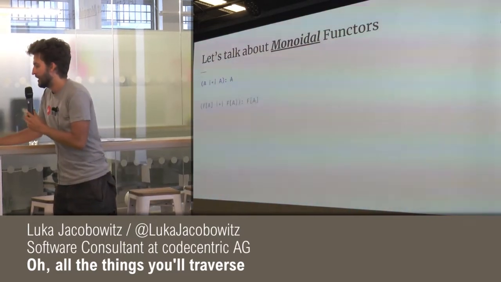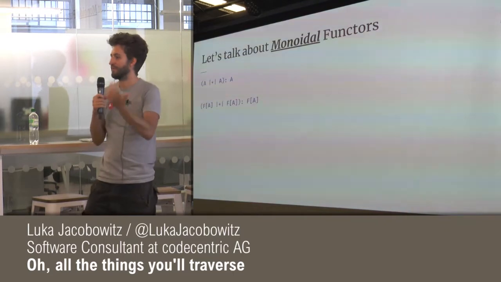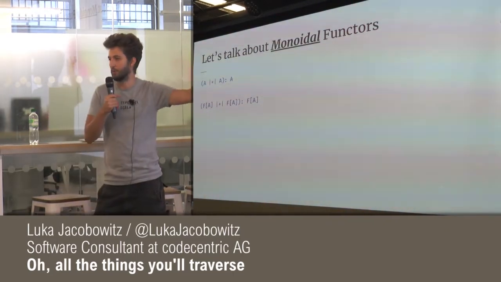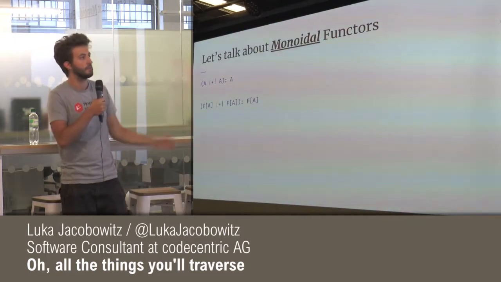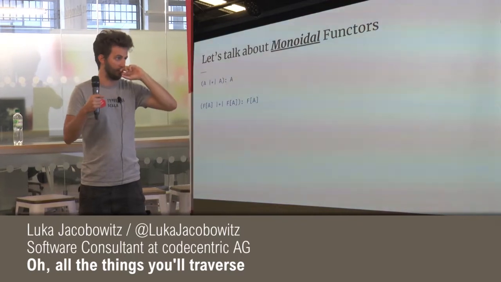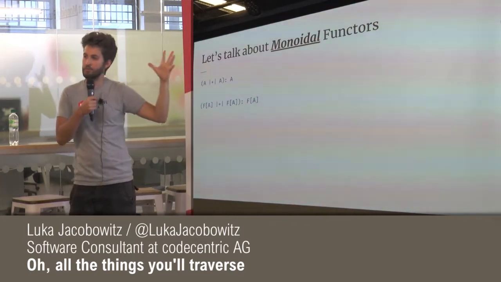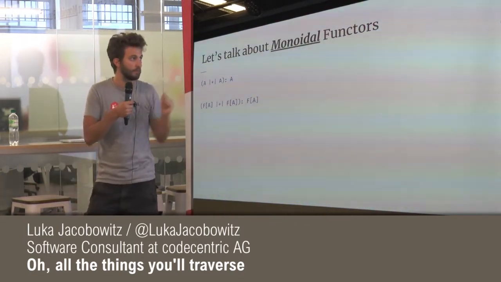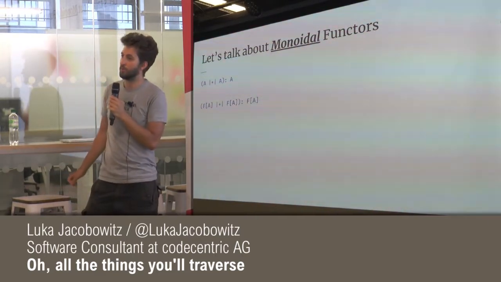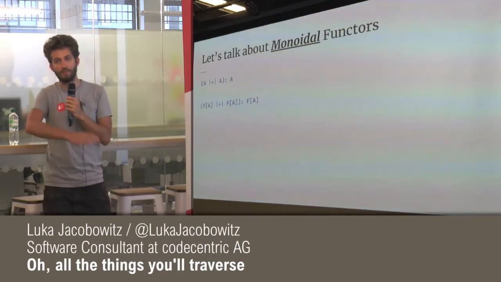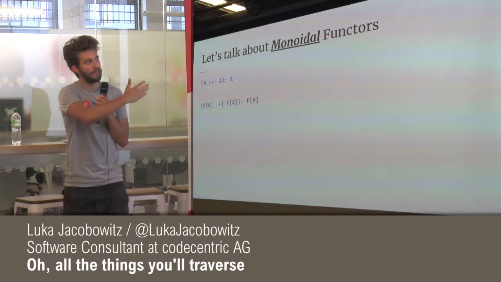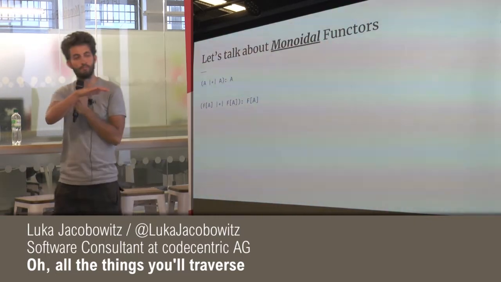But we could also have things like an f of a and then combine it with another f of a to get an f of a. So this is what we had with our option monoid, right? Where we had two options of any type a, where a is a monoid, and then we could get a new option of that a. And that works well, but sometimes we might want to combine, for example, an option of integer with an option of string. And then it doesn't quite fit the structure of the monoid anymore.